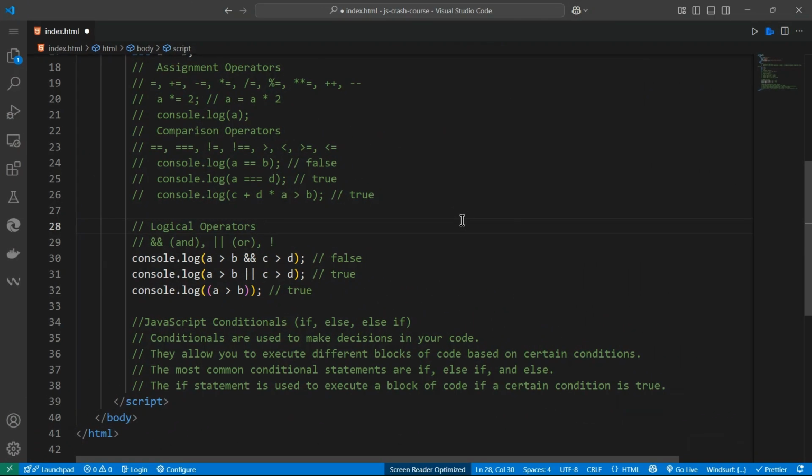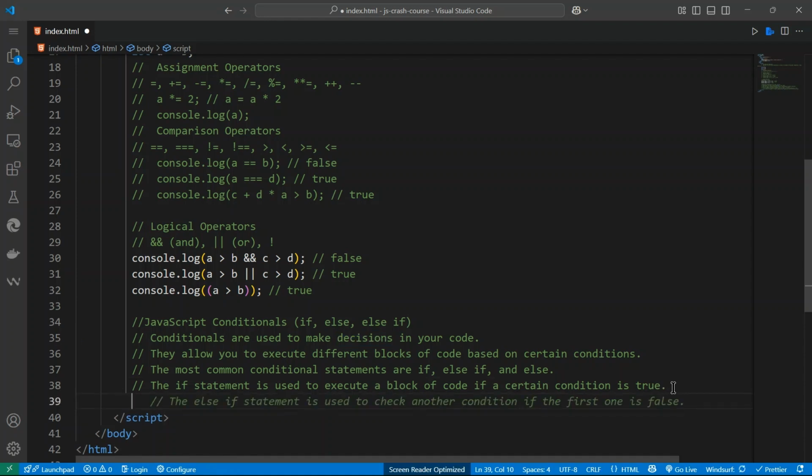All right. So next we want to talk about the conditionals or conditions in JavaScript. So JavaScript conditionals, if, else if conditionals are used to make decisions in your code. They allow you to execute different blocks of code based on certain conditions. The most common conditional statements are if, else if, and else. The if statement is used to execute a block of code if a certain condition is true.